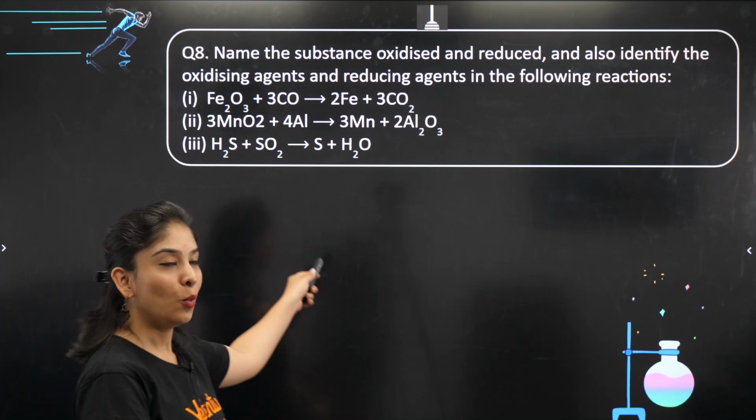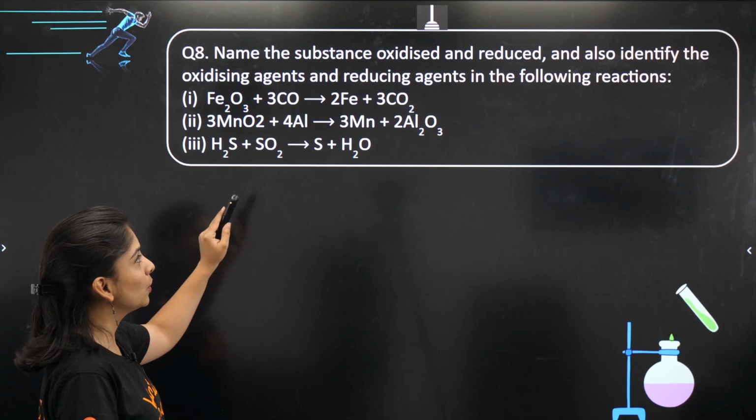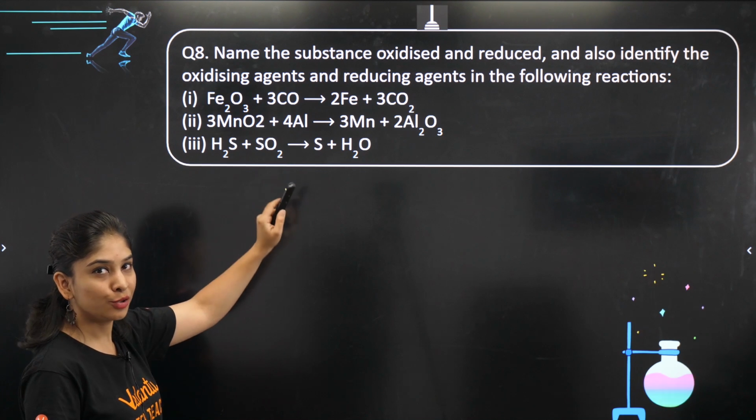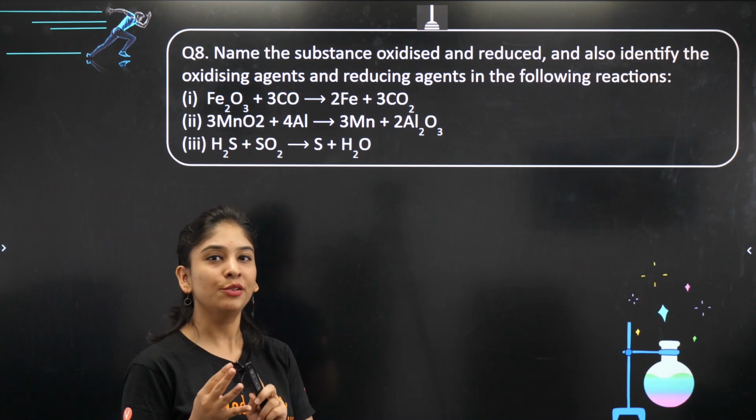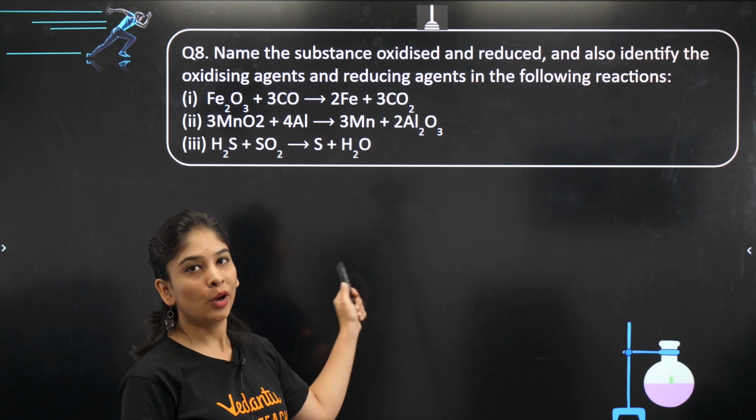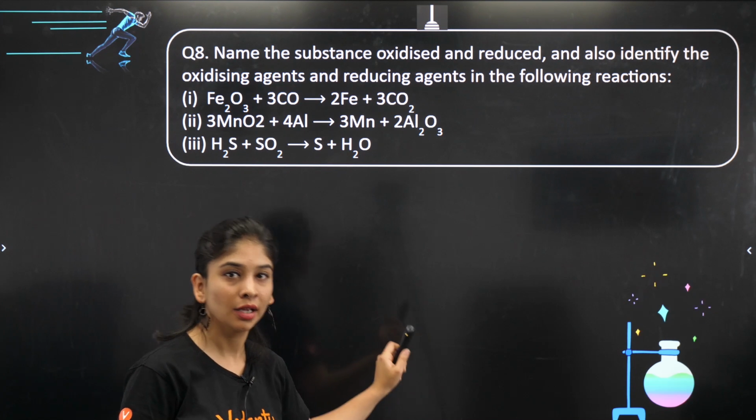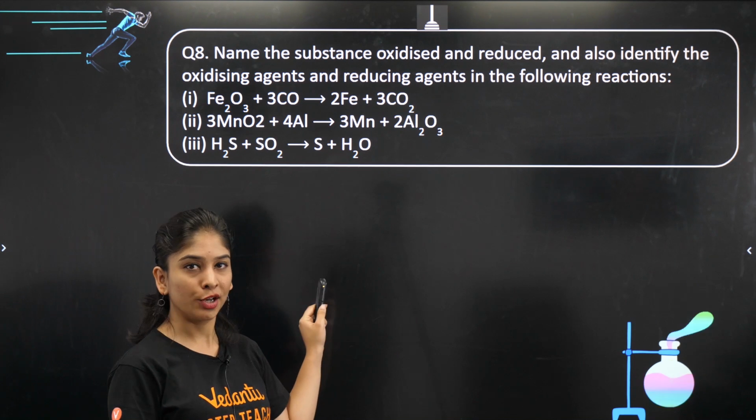Fine बच्चा लोग. One more question right now in front of you. Name the substance that is going to oxidize and reduce. So that last wala part was remaining, right? Redox reaction. So at this time we are going to talk about that. Super important. Okay, बहुत ज़्यादा chances है इससे question आने के.